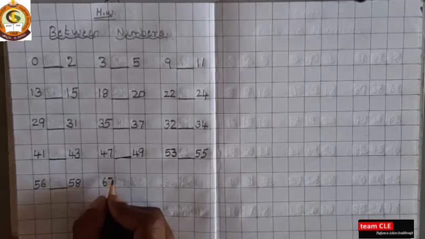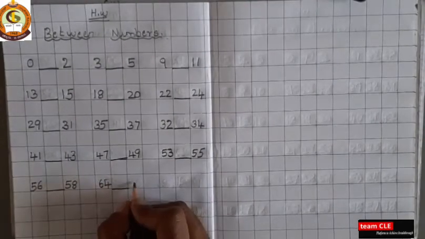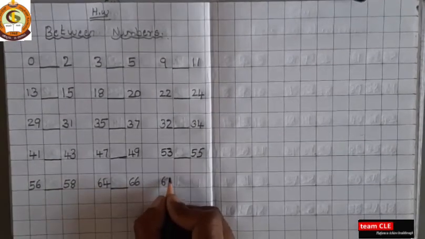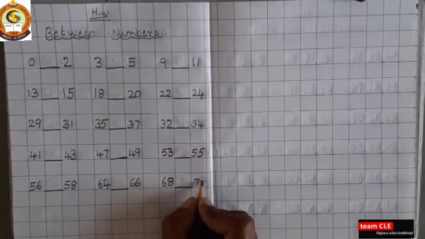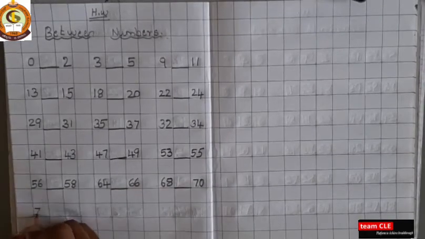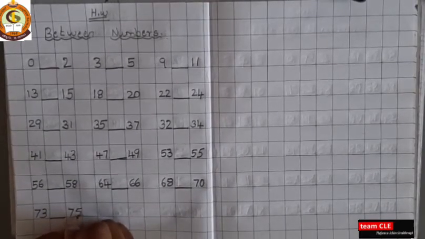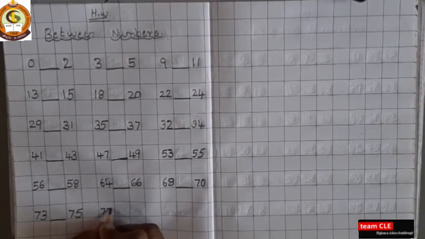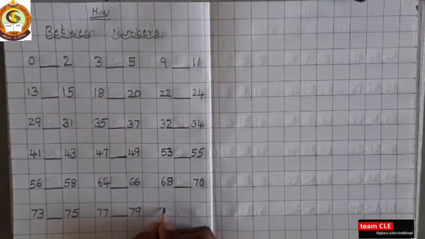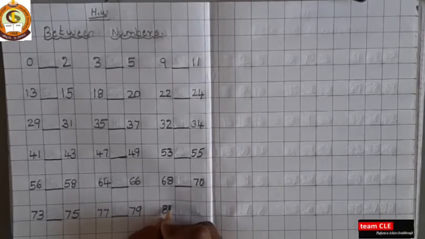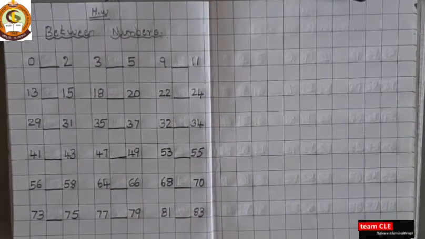64 dash 66, 68 dash 70, 73 dash 75, 77 dash 79, 81 dash 83. So here, children, the middle.